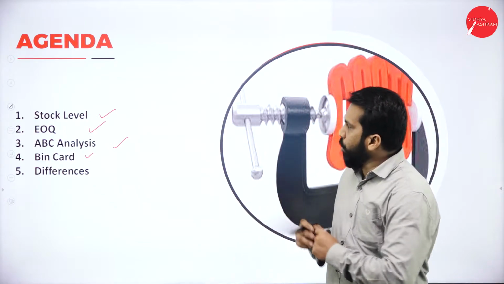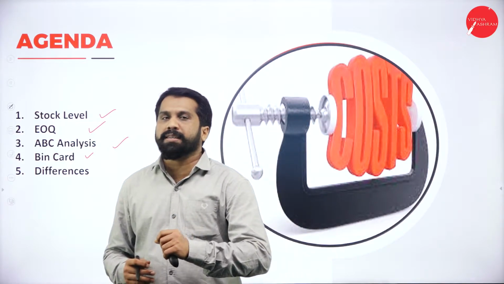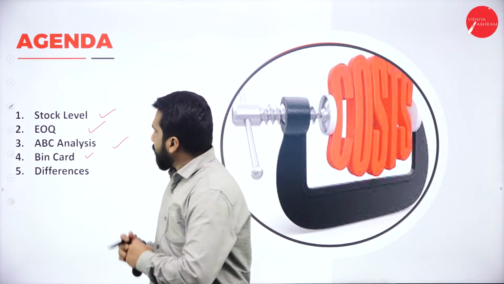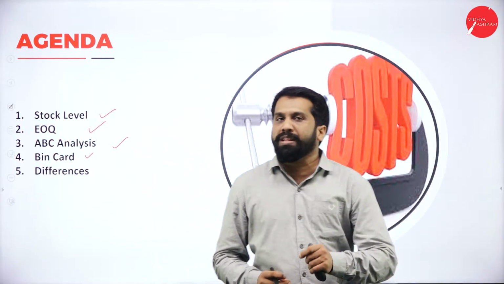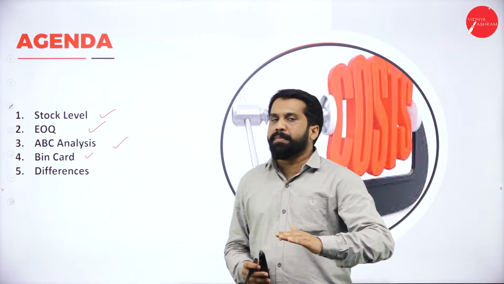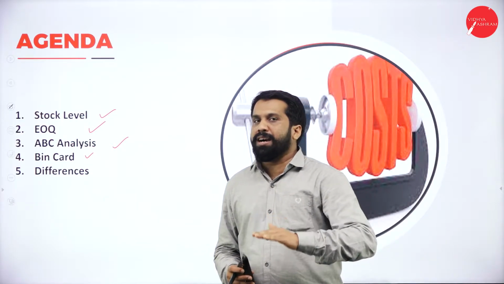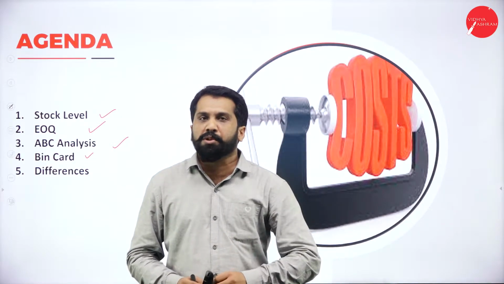Except stock level, everything comes under 5-mark category. Stock level is your 10-mark question. Under stock level, you will calculate the maximum stock level, minimum, average, as well as your least stock level, or else we call it danger stock level.